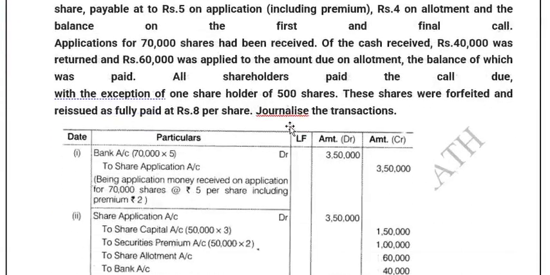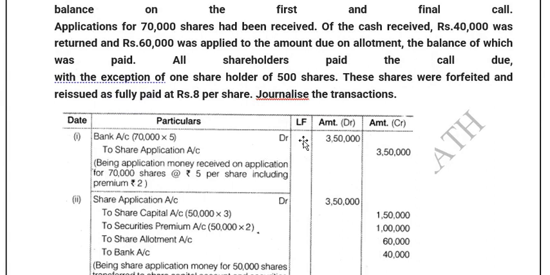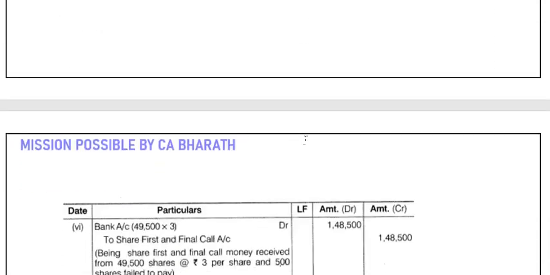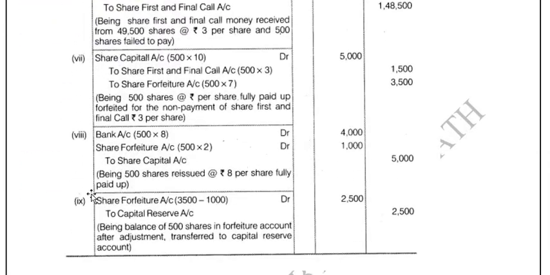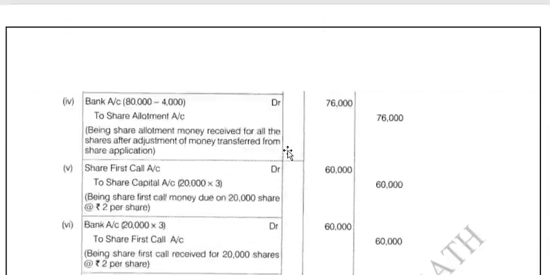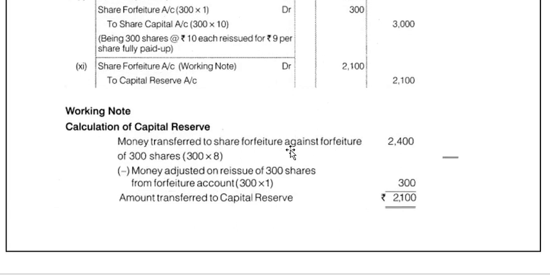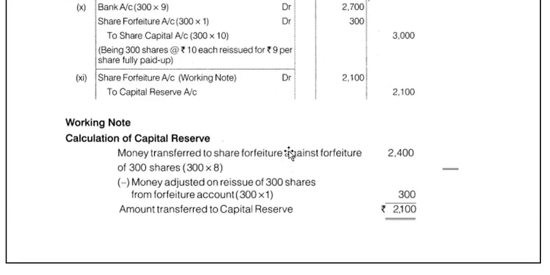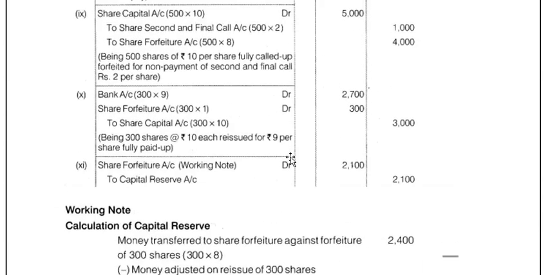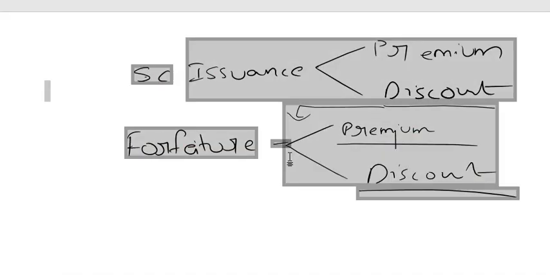Next example is also on similar lines, friends. There is no difficulty in this. I will straight away take you to the forfeiture account. You can see that the forfeiture is always credited with the paid amount. So these are some more examples to get you acquainted with the concept. With that, I would like to end this lesson, friends. I will share this document in my Telegram group. You can download this and try to understand more, or you can try to solve these sums, or refer to the journal entries. So quickly, I will take you to what I have explained now.